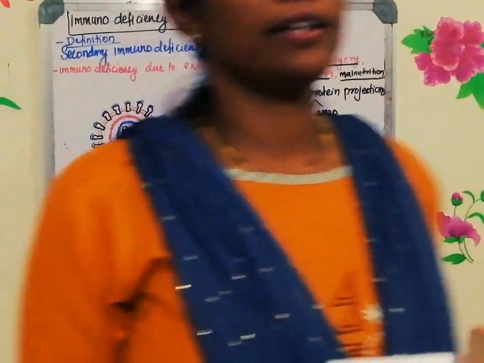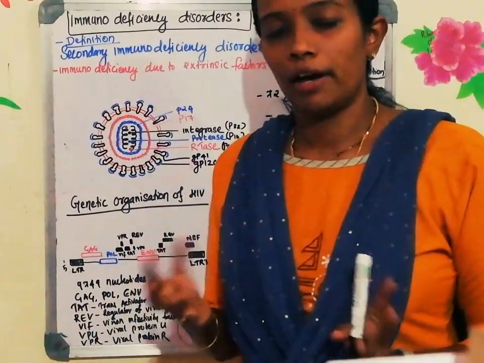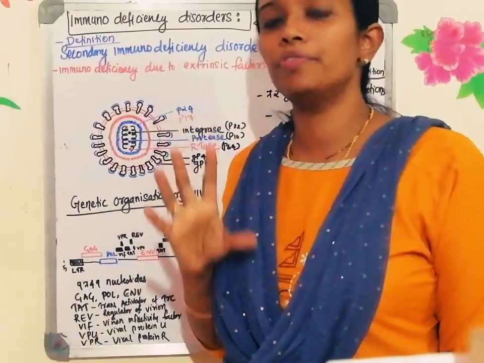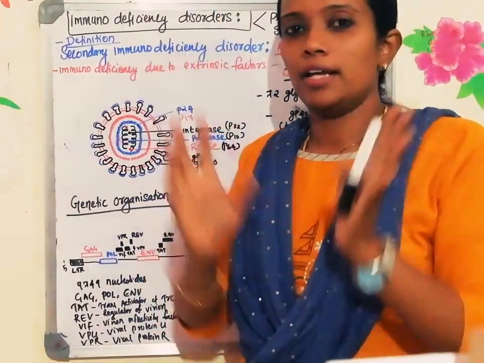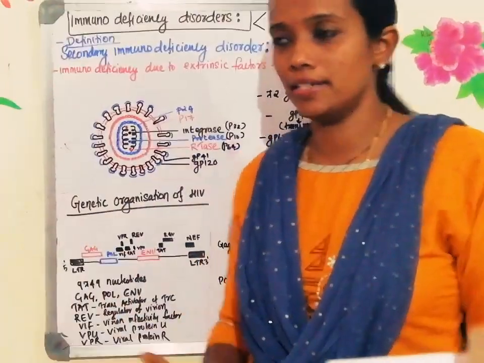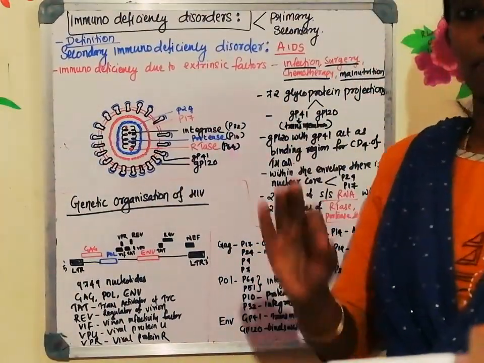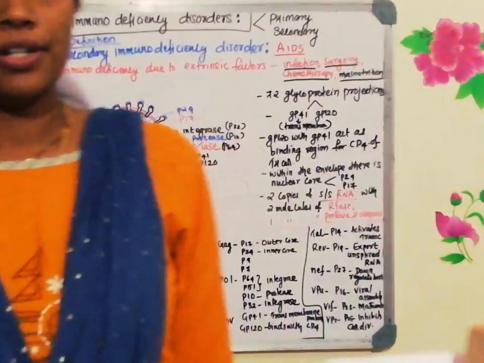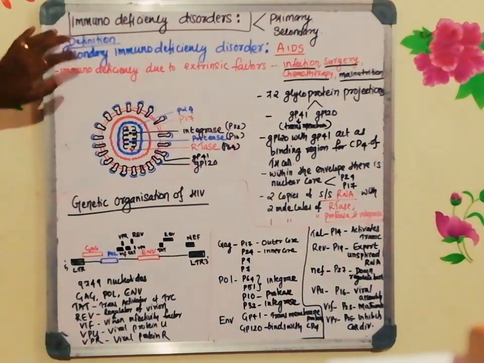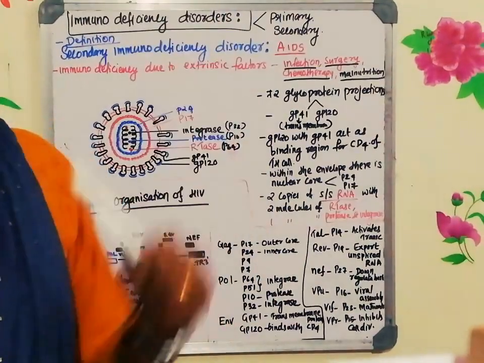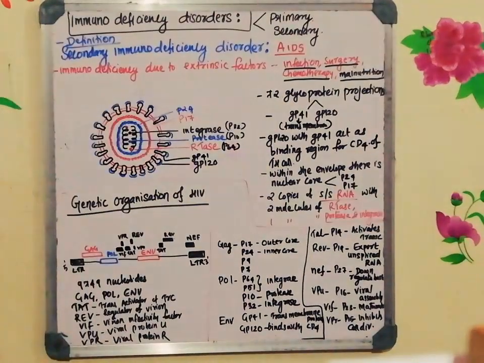First we will see the structure of human immunodeficiency virus. It's a beautiful virus, isn't it? You just look at the structure of the virus, or take a Google image and see how beautiful the virus is. Like a globular one with so many different types of spikes, a completely decorated virus. A very beautiful one, but at the same time very, very dangerous also. Now when you see the structure of HIV, it's a very interesting structure, and like any other virus, it has glycoprotein projections on the surface.